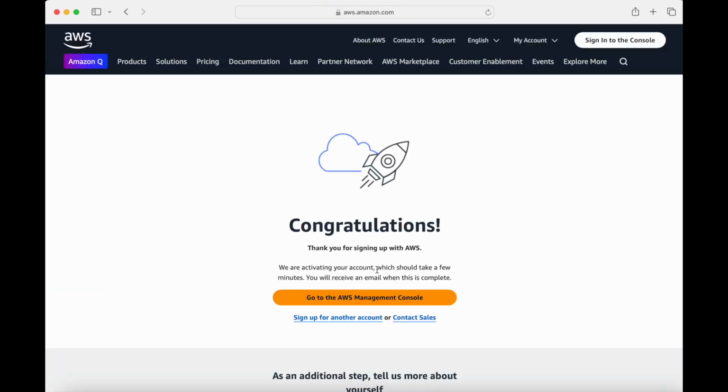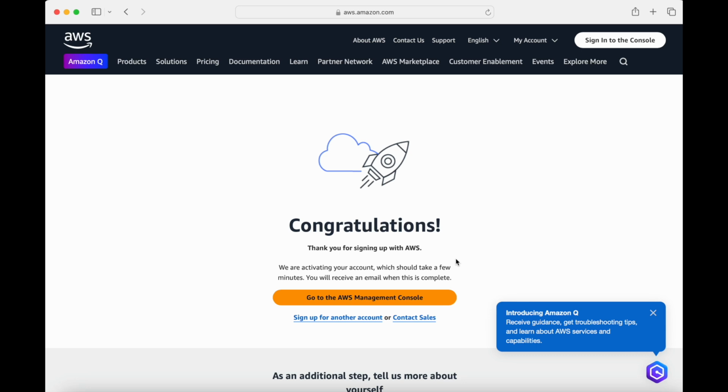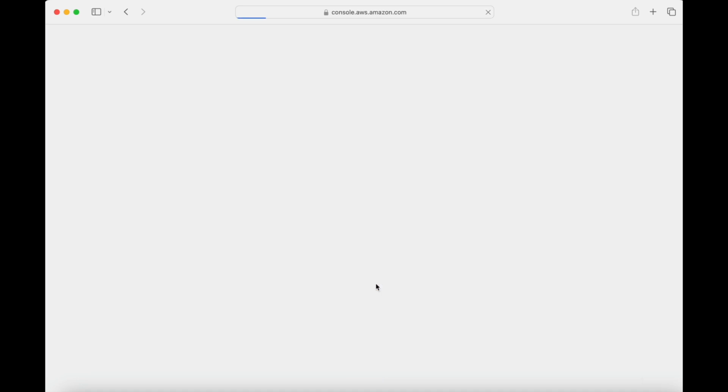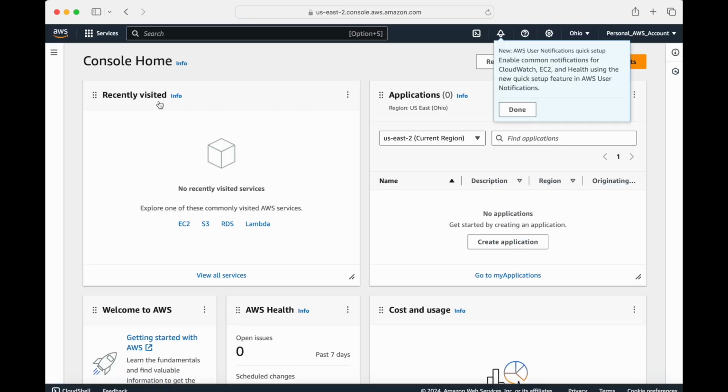Say complete sign up, and it will say congratulations, thank you for signing up for AWS, and it's saying we are activating your account, which should take a few minutes, and you can say go to AWS Management Console. So AWS offers a free tier which allows new users to explore AWS services for free for the first 12 months. Services like EC2, S3, and Lambda have free tier limits, for example 750 hours per month of EC2 usage.